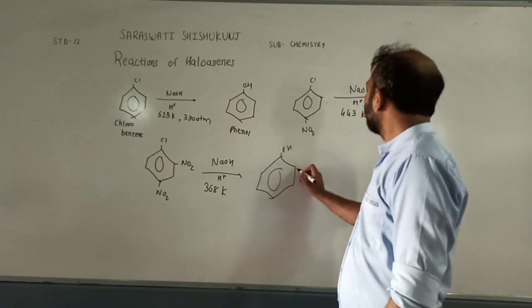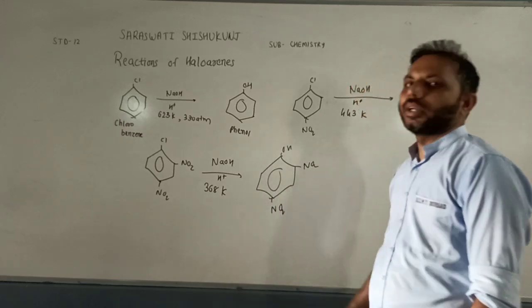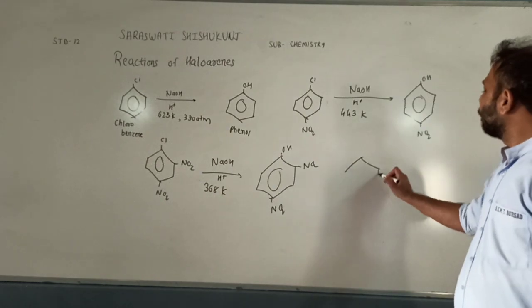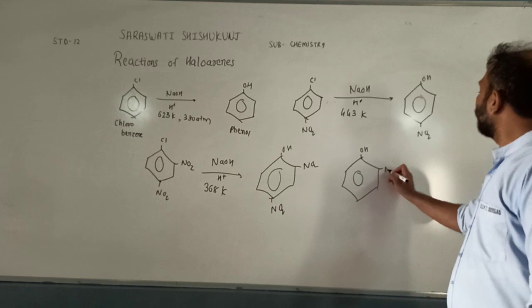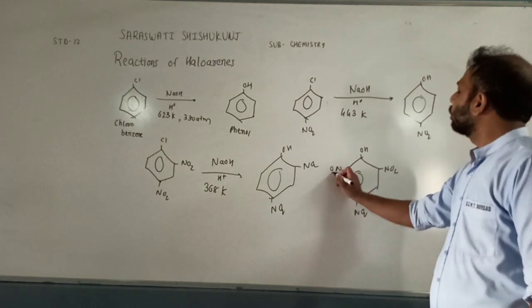OH, NO2 and NO2. Okay. Now what if three nitro groups are there? So OH, NO2, NO2 and NO2.